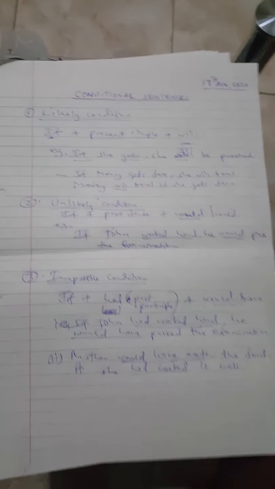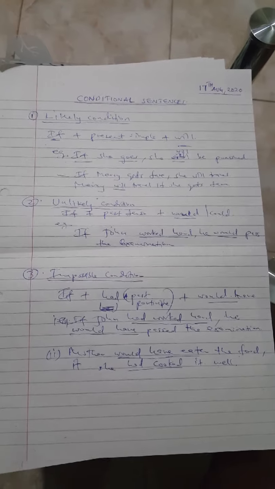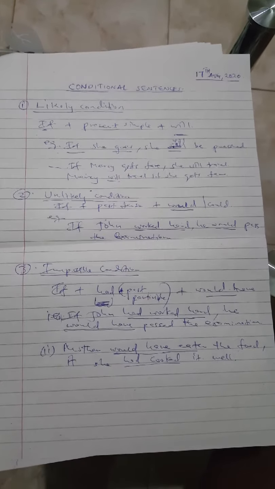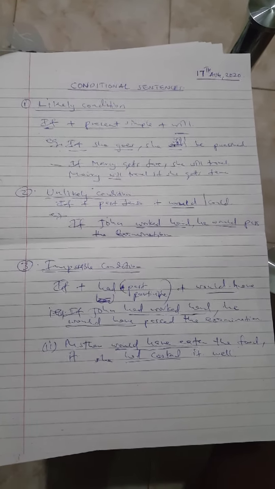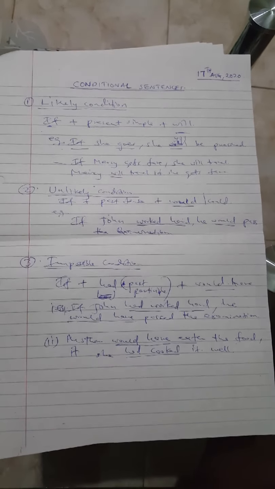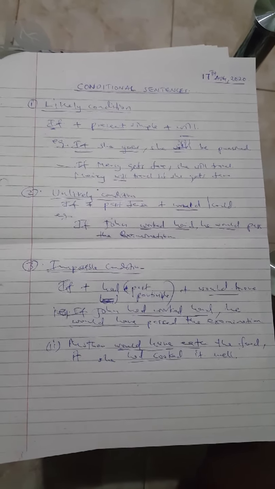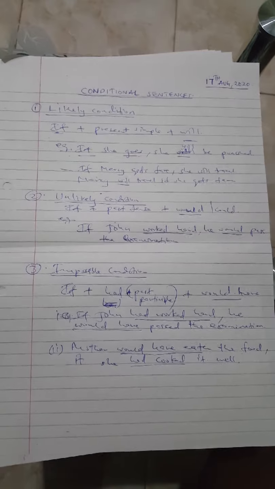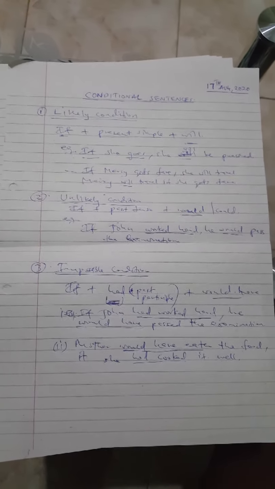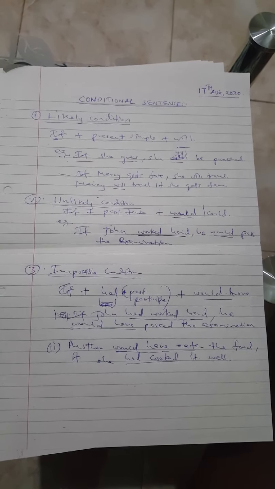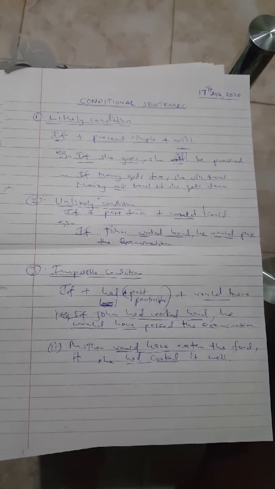So learner, remember always that we should always put will there because it's a likely condition. Just look at the tense of the sentence. If it is goes, just anything that depicts a present simple, remember that one is always will in front there. And if we talk of unlikely condition where we have a past tense, then we expect a would or could to be in front, but especially would is the best answer. Then lastly, impossible conditions will always have had plus would in front.